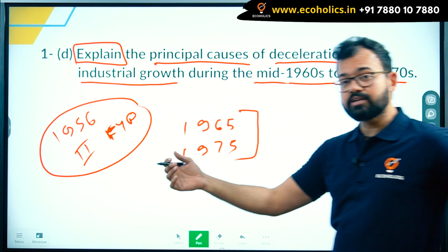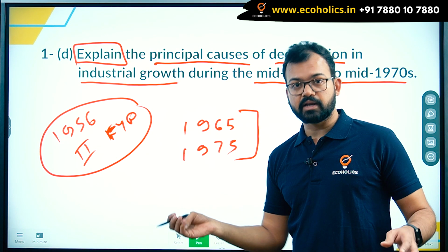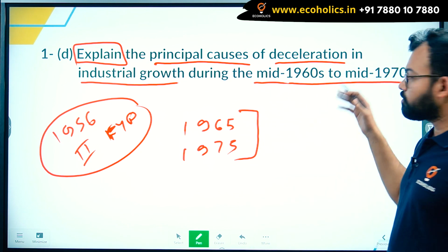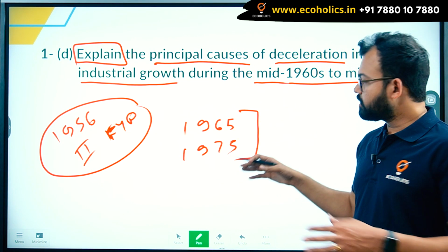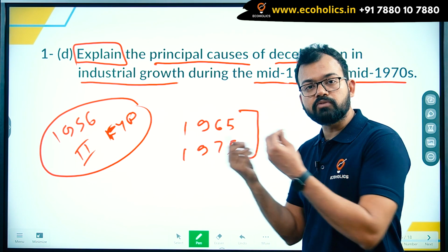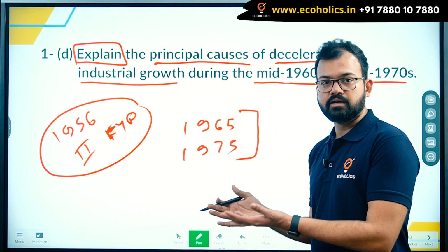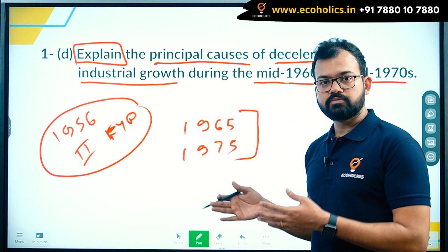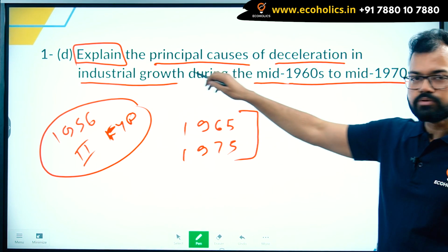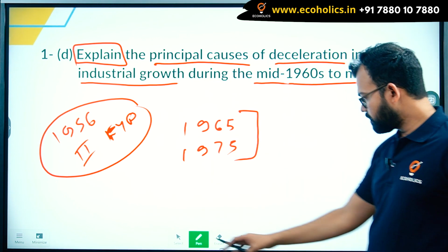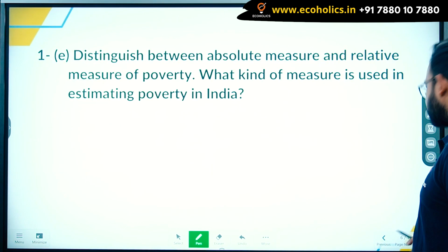Another international factor, if you talk about it, was the oil crisis, the OPEC crisis. And if we talk about economic and non-economic factors, political issues were there. India was not able to roll out the 4th 5-year plan. So they had to take what we call yearly plans, the plan holiday after 1966. So these were the reasons you have to explain in this question. Okay, I hope it makes sense.